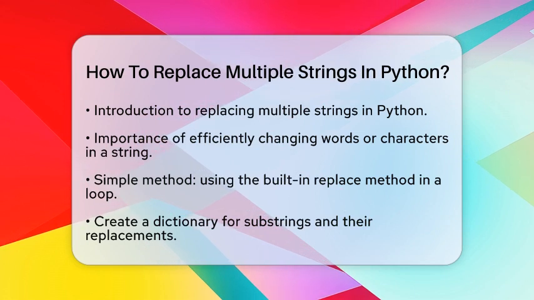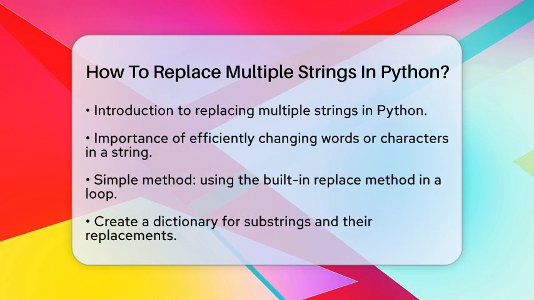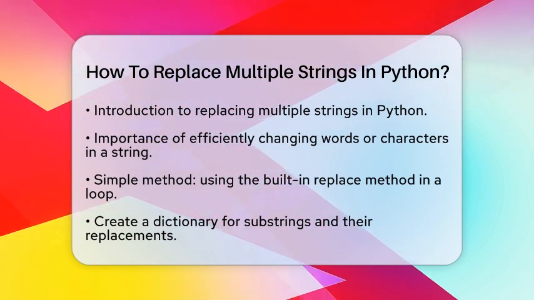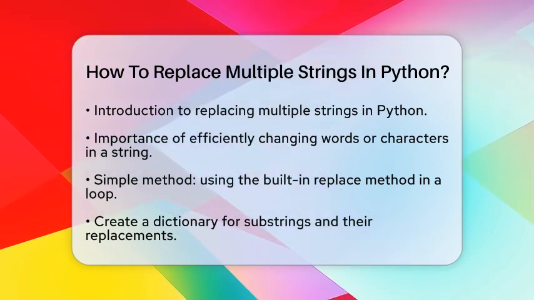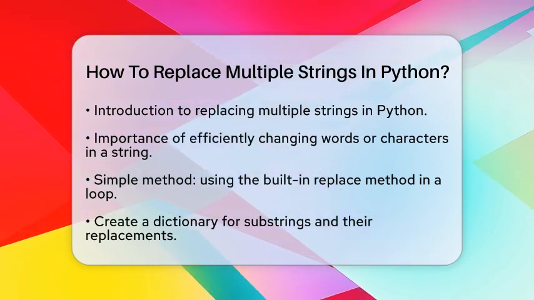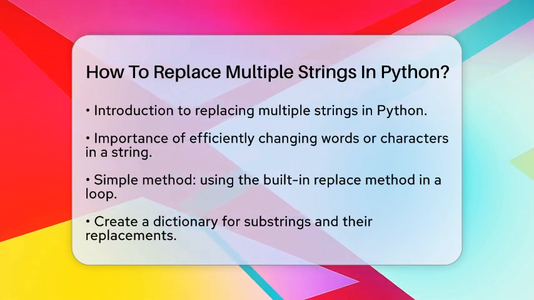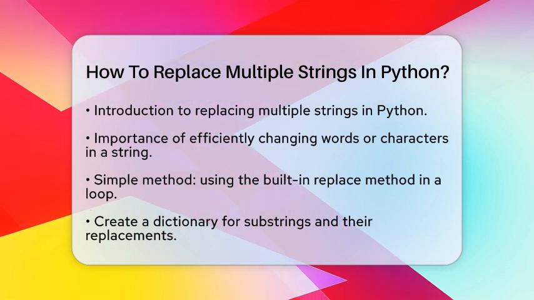One of the simplest ways is to use the built-in replace method in a loop. This method allows you to replace one substring at a time. You can create a dictionary where the keys are the substrings you want to replace, and the values are what you want to replace them with. For instance, if you have the text "Hello World," and you want to change H to H, E to E, and O to O, you can do it like this.